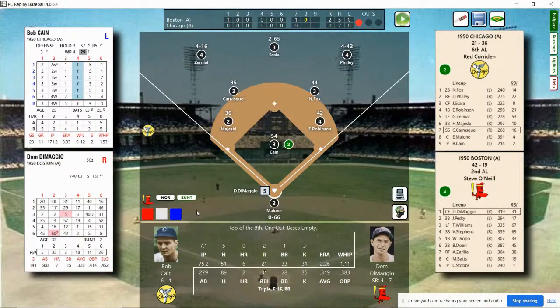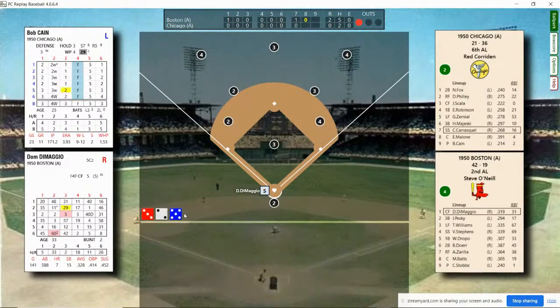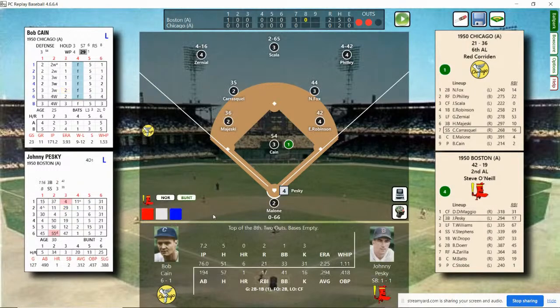Dom DiMaggio stepping in, triple. He flied to left and walked. He's batting .319. And he's going to line out to the right field of Philly for the 2nd out. 2 outs, bases empty. Stepping up to the plate is Johnny Pesky. Pesky grounded out to second, fly popped up to second in foul territory, then lined out to center field. He's currently batting .294. Kane throws.